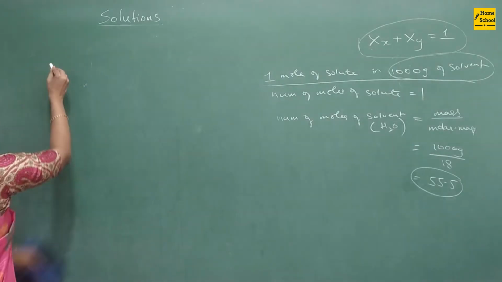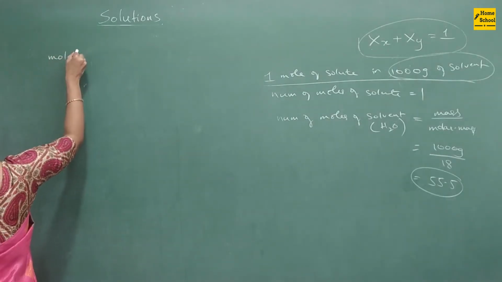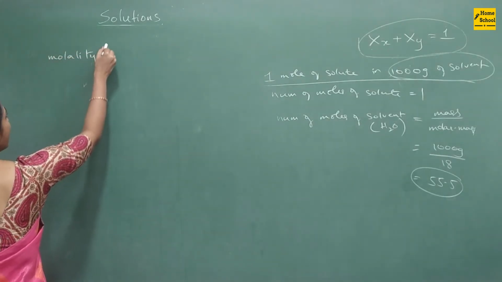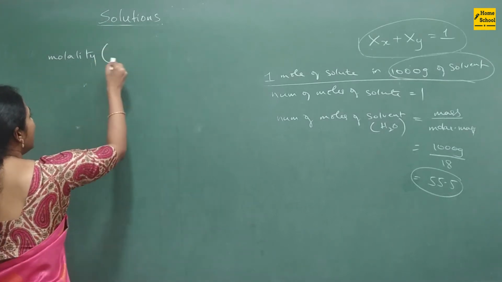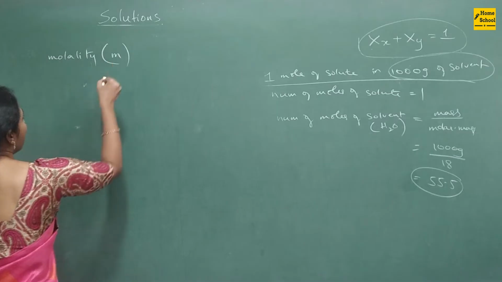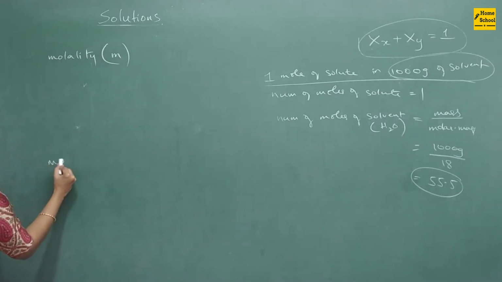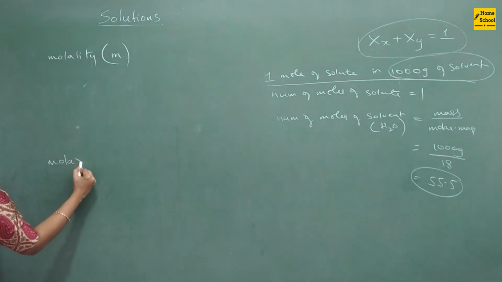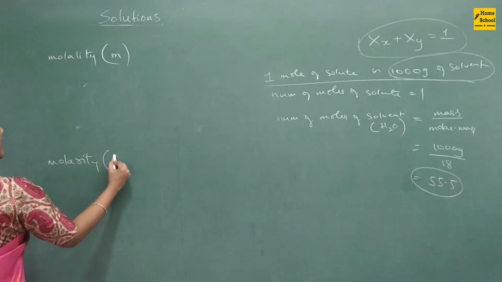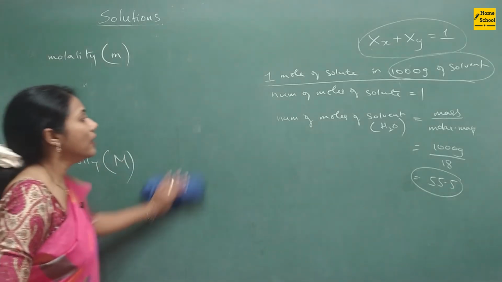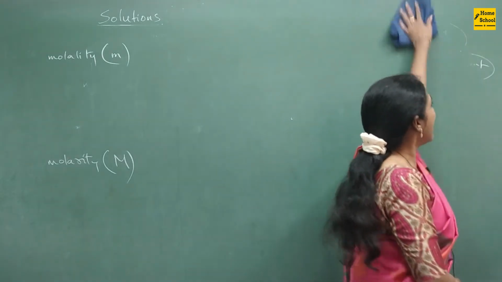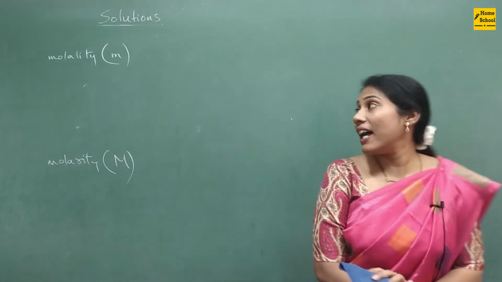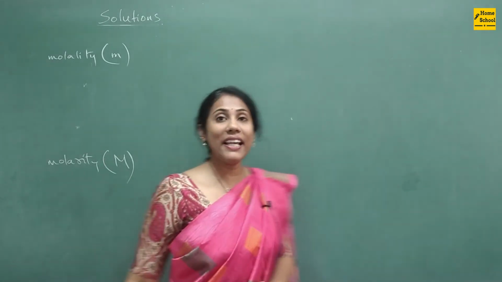What is that? Molality, which is denoted with small m. Another concentration term is molarity, denoted with capital M. Here you should not get confused, so let's compare and study molality and molarity.